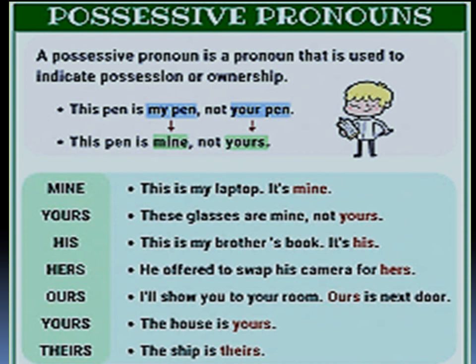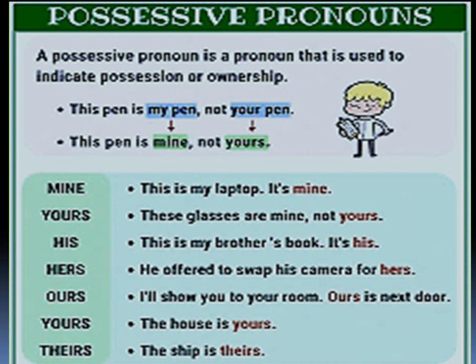This pen is my pen. So my pen, pen is a noun. In place of the noun, I am using the word mine, M-I-N-E, mine. So mine is a possessive pronoun. This pen is mine. So that means it belongs to me. It cannot be anyone else's. That is a possessive pronoun. This pen is mine, not yours. So mine, yours, they show that something belongs to that person only. That is called a possessive pronoun.